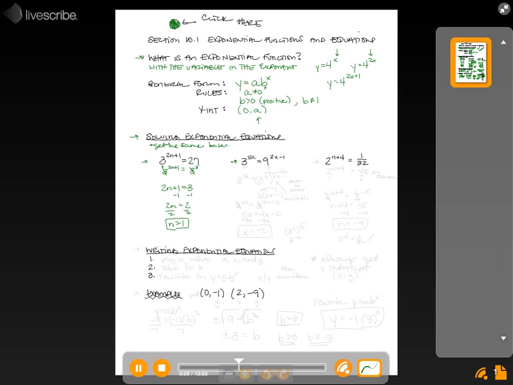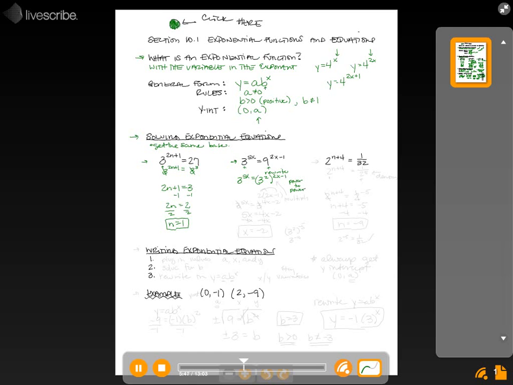Now we want to get the same base. We have 3 again, and this time we have 9. So we're going to rewrite our 9 so that it becomes a base of 3. 3 to the 5x isn't going to change, but 9 is really 3 squared, and then to the 2x minus 1. Now it's a power to a power here.